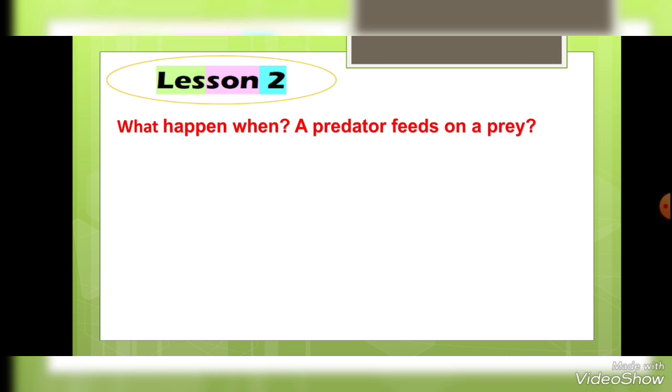What's meant by predator? A predator is the animal that can eat or hunt another animal. And the prey is the animal which is eaten by another animal. So if a snake eats a mouse, the snake is the predator and the mouse is the prey. So what would happen when the predators feed on the prey?